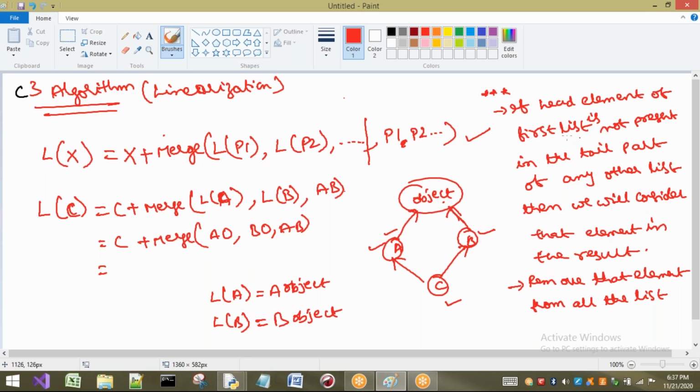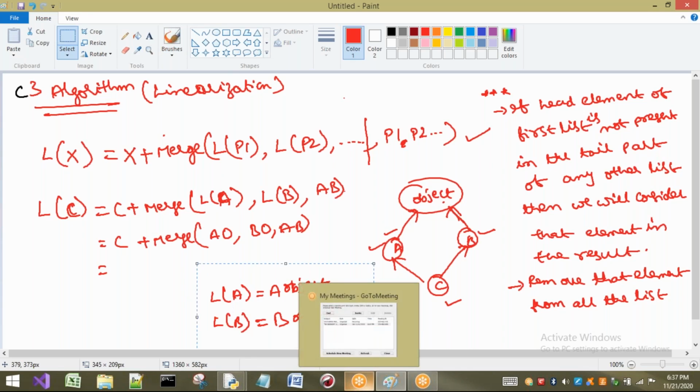I want to tell you, I want to explain about this point now. That point is what is meant by head and what is meant by tail. I will explain now. As we understood this one, I will remove this.